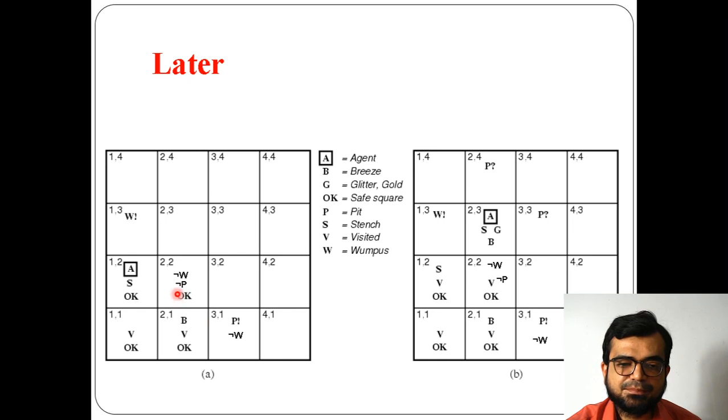If, for example, the pit is here, then the wampus will not be there here. So because of that, negation of wampus means neither wampus will be there nor a pit will be there. So that person will come to know that in 2 2 nothing is there over here. So by that the person comes to know that the wampus is at this location. And also the person comes to know that if this is not the place where the pit is, then the pit is available at 3 1. So this gets confirmed.